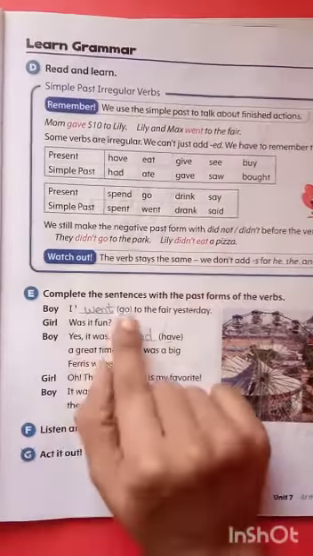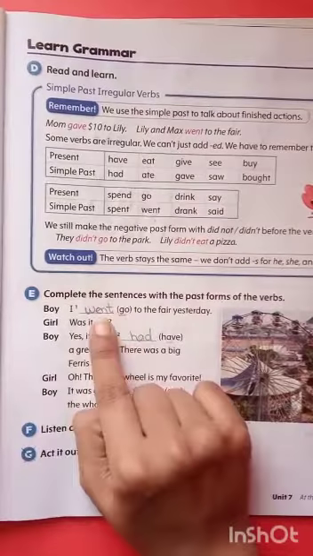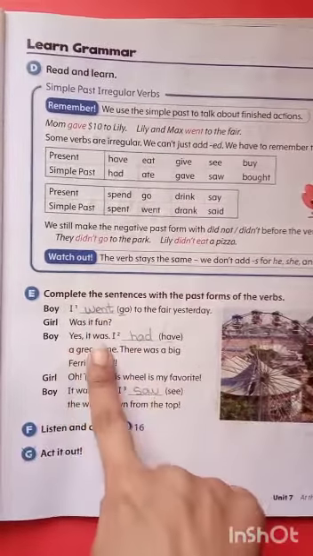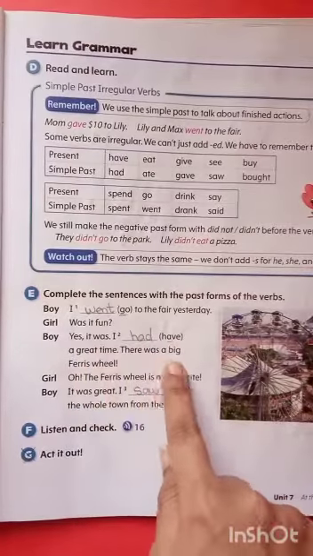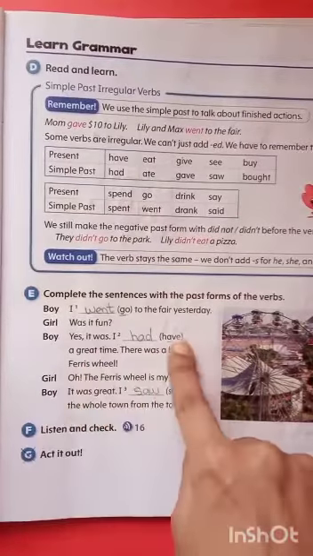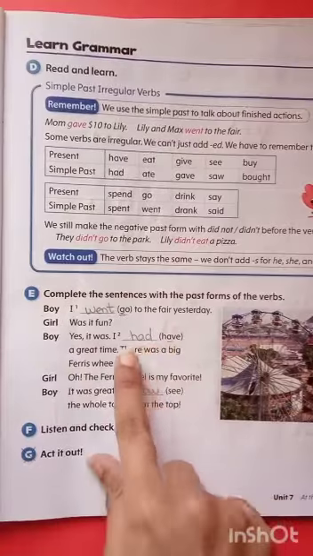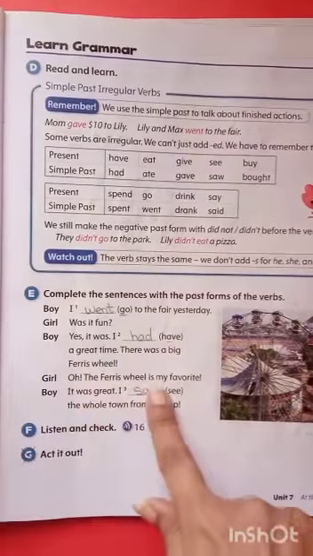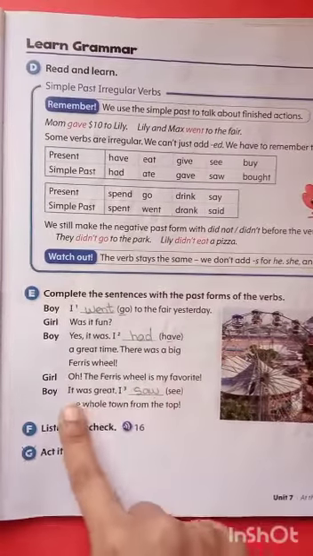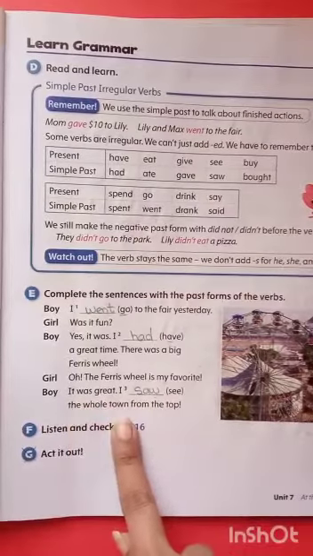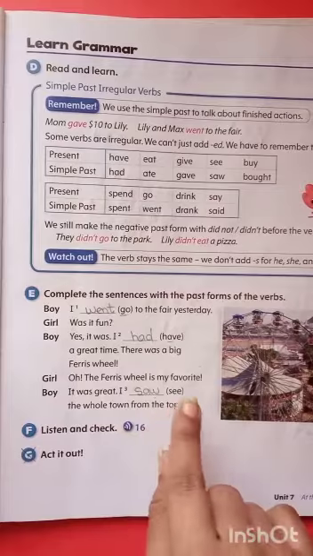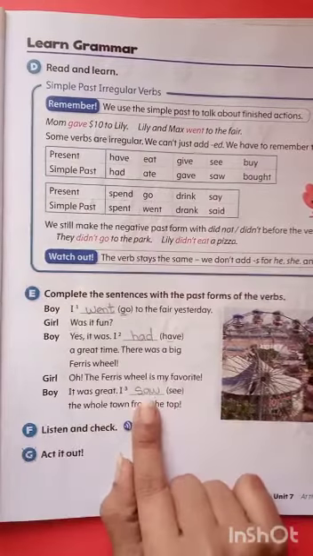Okay, go का past form क्या होता है? Went. Yes, it was. I dash have a great time. There was a big Ferris wheel. Have का past form? Had. Oh, the Ferris wheel is my favorite. It was great. I dash see the whole town from the top. See का past form? Saw.